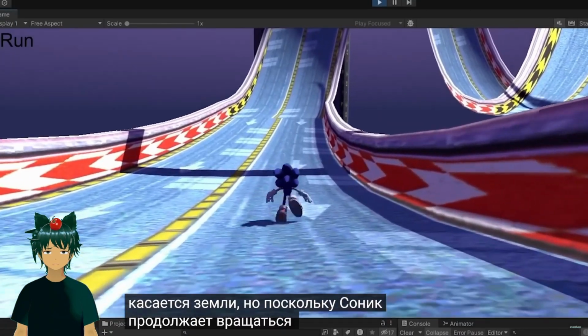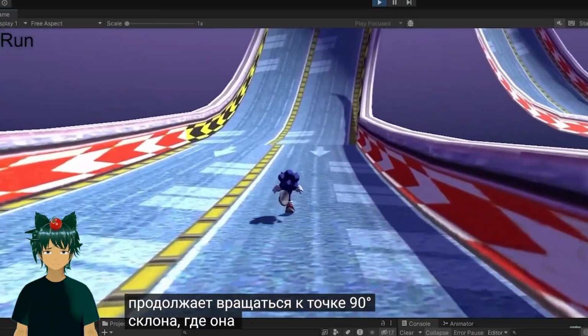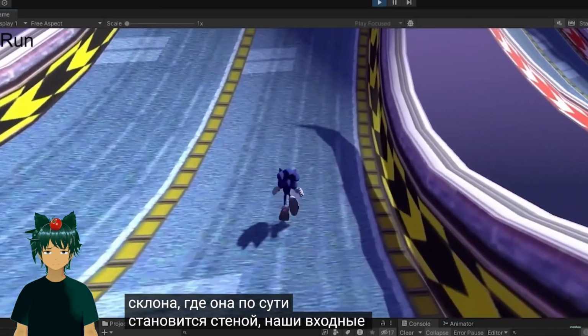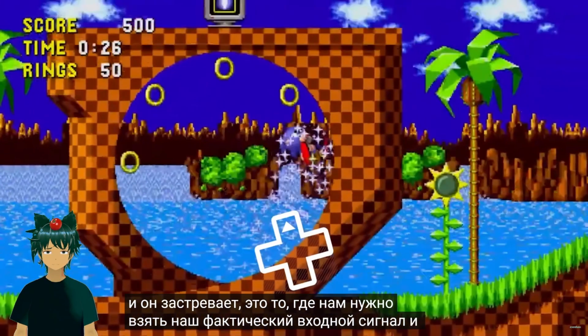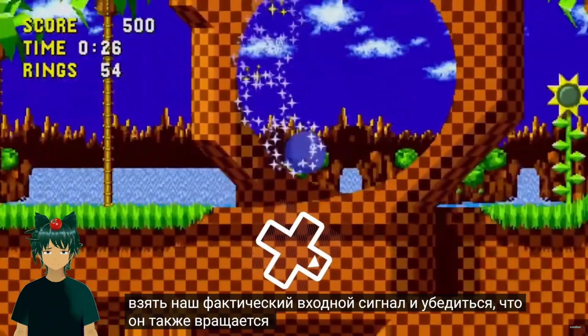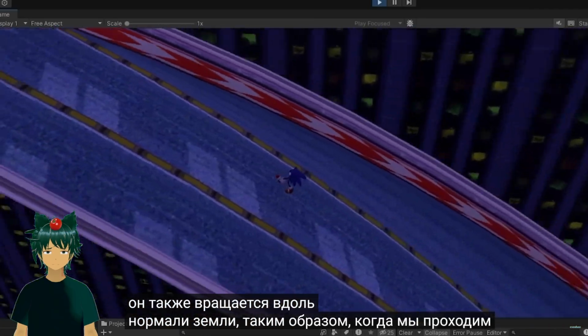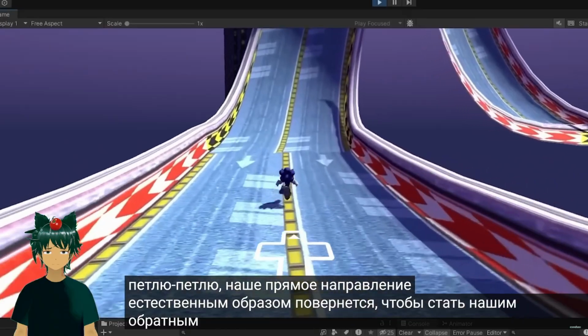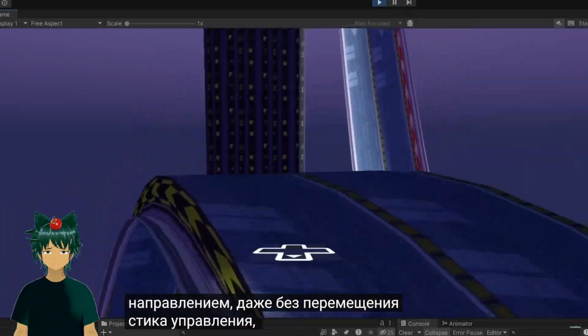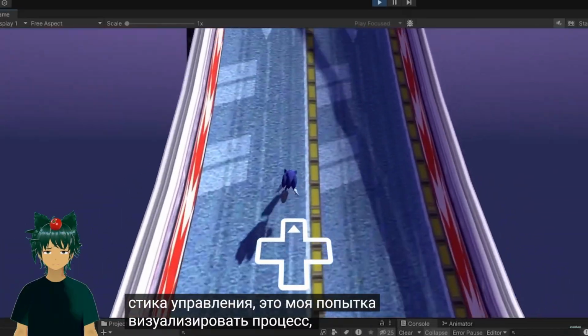But as Sonic continues to rotate towards the 90-degree point of a slope, where it essentially becomes a wall, our inputs get crossed and he gets stuck. This is where we need to take our actual input and make sure it's also rotating along the ground normal. That way, as we go through the loop-de-loop, our forward direction will naturally rotate to become our backwards direction without even moving the control stick. This is my attempt at kind of visualizing the process.